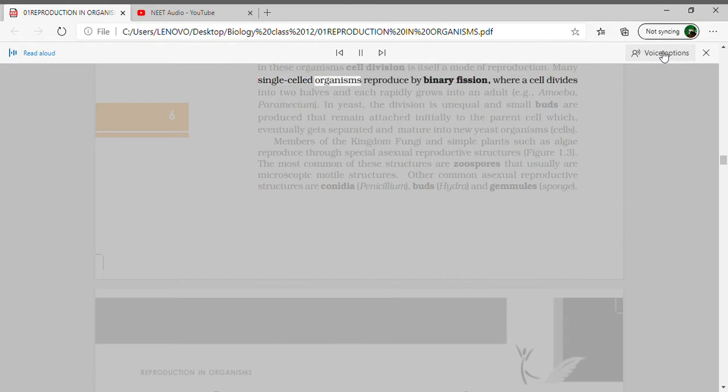Many single-celled organisms reproduce by binary fission, where a cell divides into two halves and each rapidly grows into an adult, for example, amoeba, paramecium. In yeast, the division is unequal and small buds are produced that remain attached initially to the parent cell, which eventually gets separated and matures into new yeast cells.